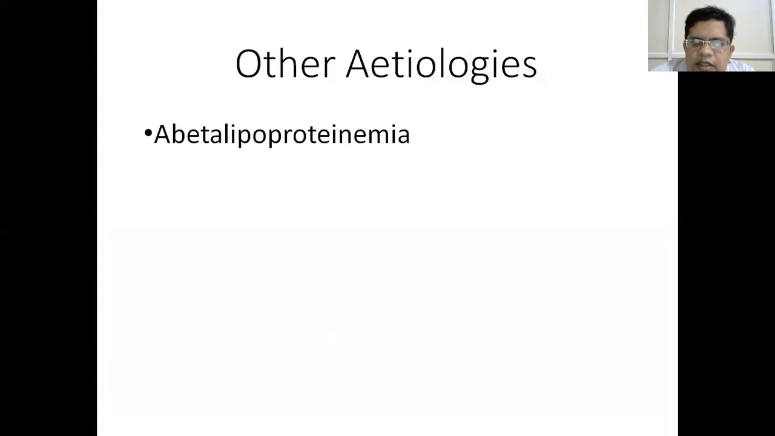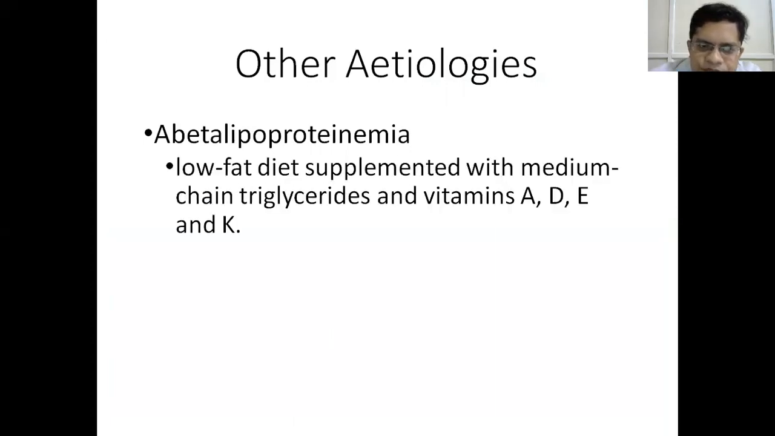There may be other etiologies for malabsorption, like abetalipoproteinemia. Abetalipoproteinemia is a disease in which there is deficiency of apolipoprotein B. These lipoproteins are required for absorption of lipids. If they are absent, there is defective absorption of lipids, leading to bloating sensation, steatorrhea, and diarrhea.